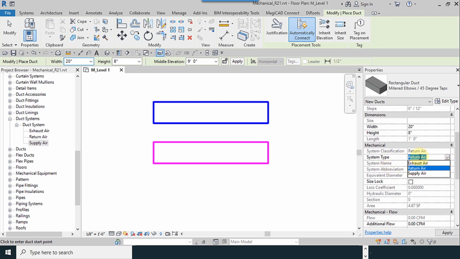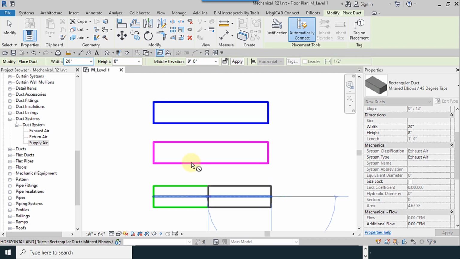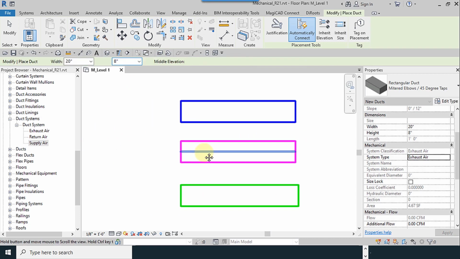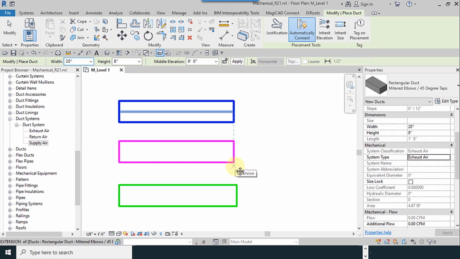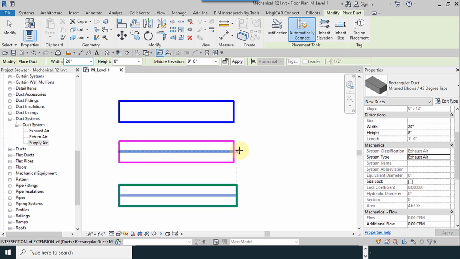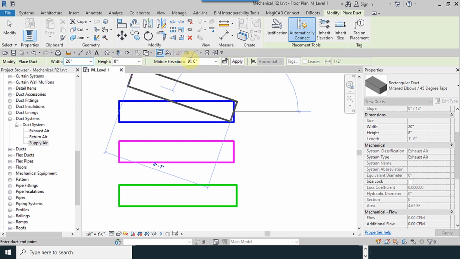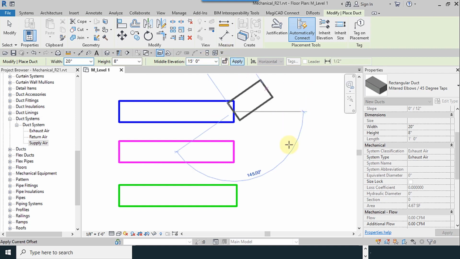These colors are the defaults. And the last one is the exhaust air. So the color changed to green. You can change the configurations, for example, colors or other things. I click on the end of the duct and change the elevation to 15 feet, apply.